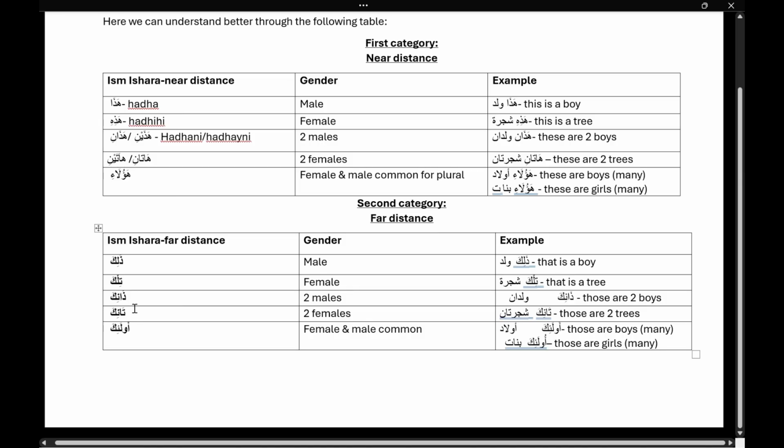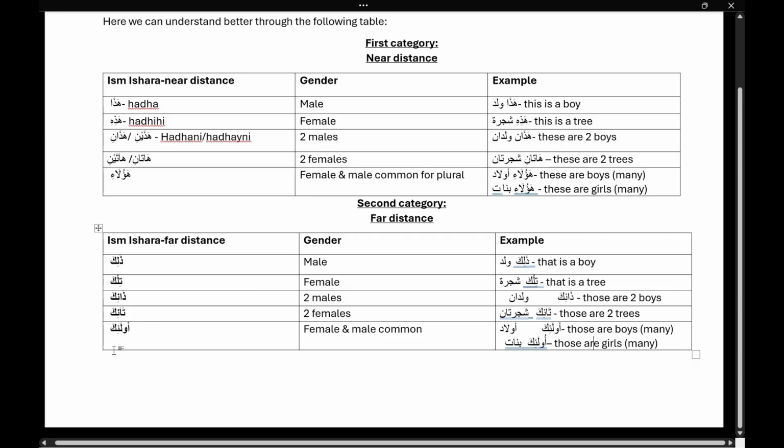The third thing is Dhanika. This is for two males. For example, I have to say those are two boys, so I will say Dhanika waladan. Or those are two classrooms, I will say Dhanika faslan. Right? Now, for two females, you should remember there is a word tanika. For example, those are two trees, you will say tanika shajaratan. Those are two schools, tanika madrasatan. I hope it is clear.